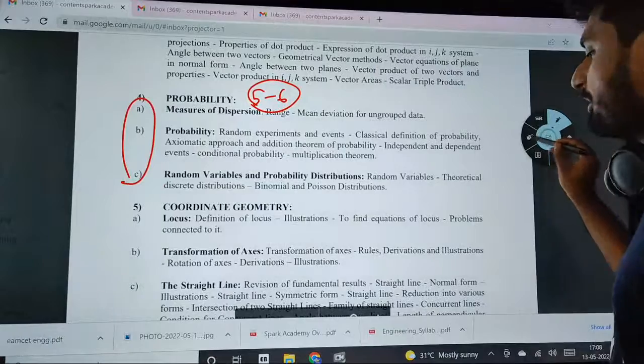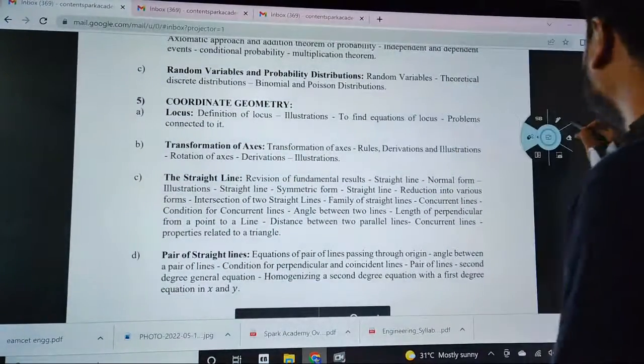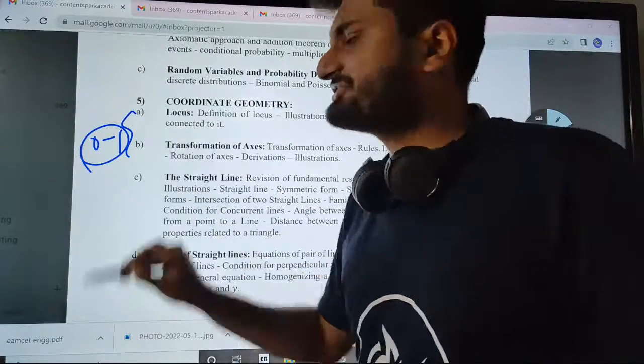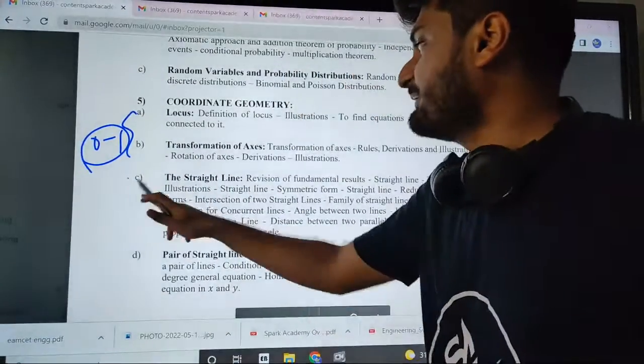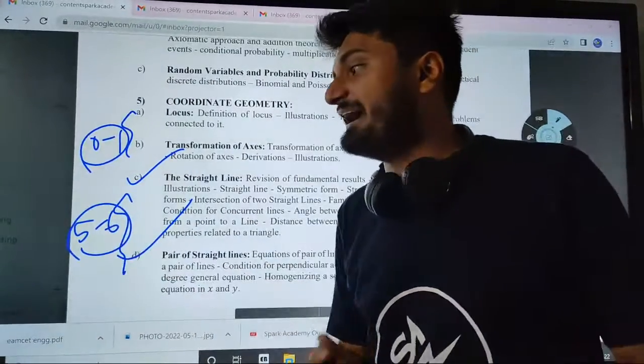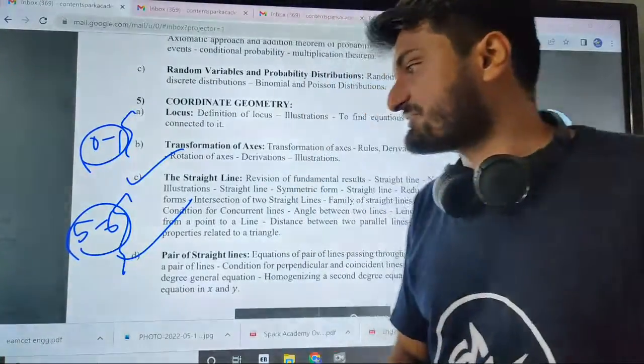And then comes your geometry. In geometry you have your 2D geometry. So basically locus or change of axis combined, you can expect 0 to 1 questions. Your main focus should be on straight lines and pair of straight lines, which is the majority, where you can expect 5 to 6 questions completely from straight lines and pair of straight lines.